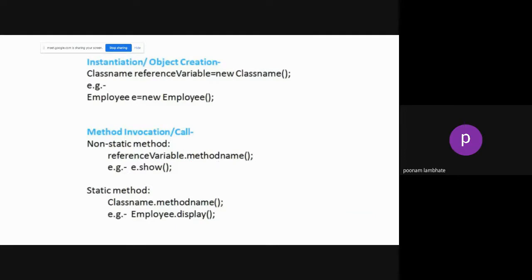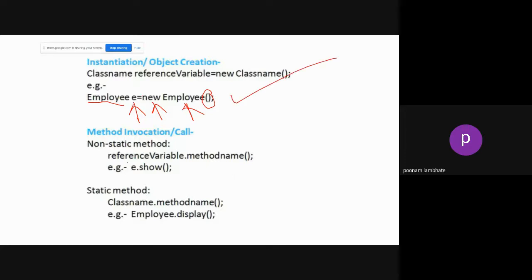So here I have created an object of the employee class. Employee is the name of the class, then the name of the object of that class, the new keyword, and then the same class name and your brackets. We have seen this way of writing. The same thing you have to use to create an object.